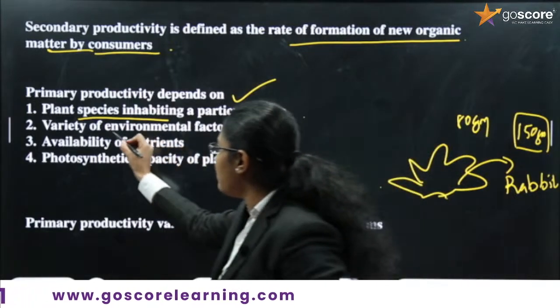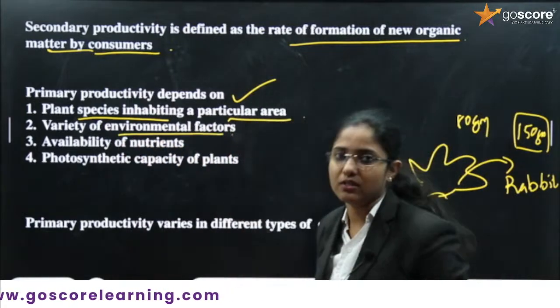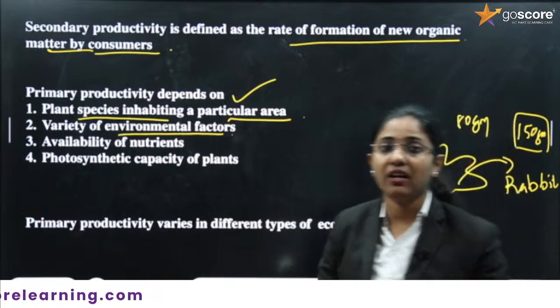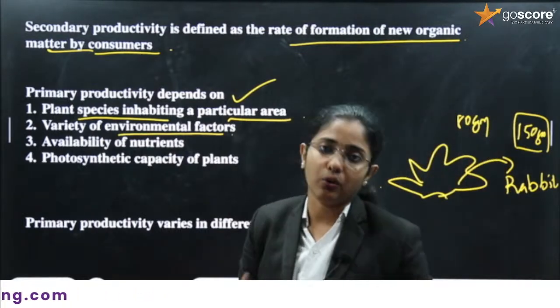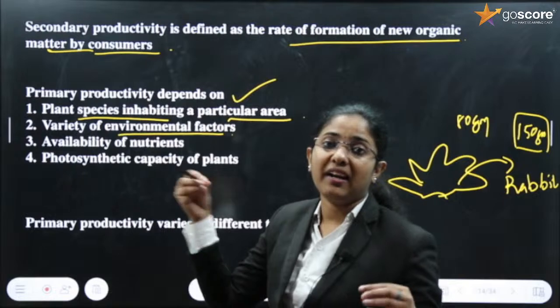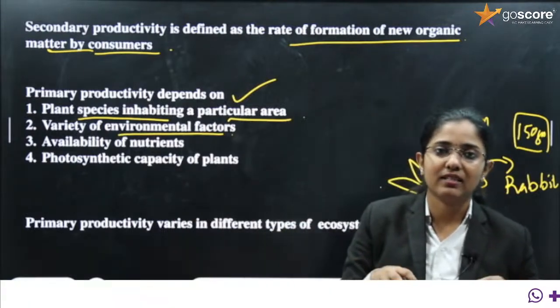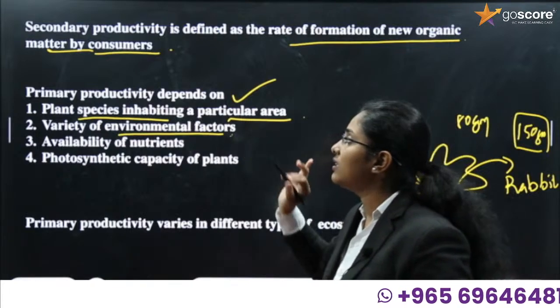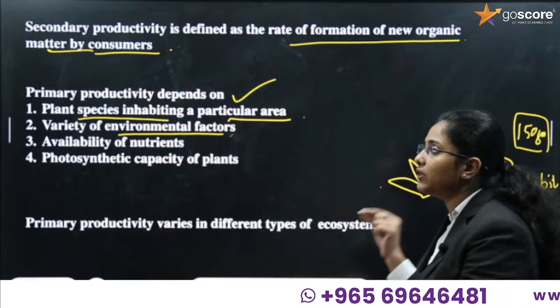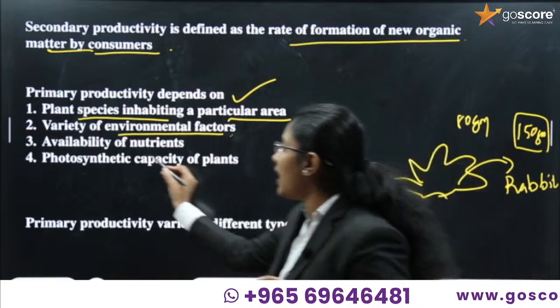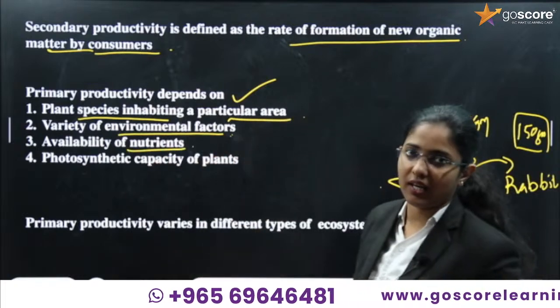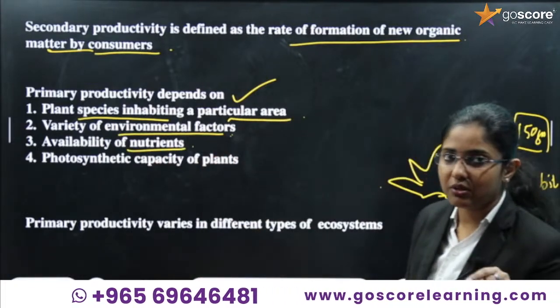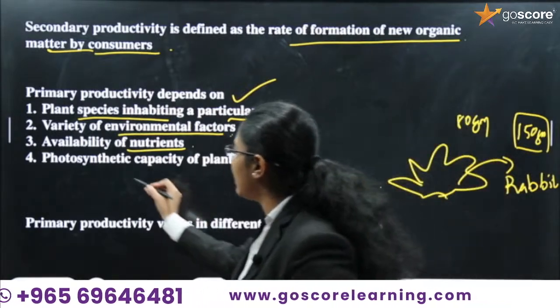Second one, variety of environmental factors. Different plants need different environmental factors to grow, or the rate of photosynthesis in different plants is different. So the environmental factors also play an important role for the productivity. Then availability of nutrients also determines the productivity.